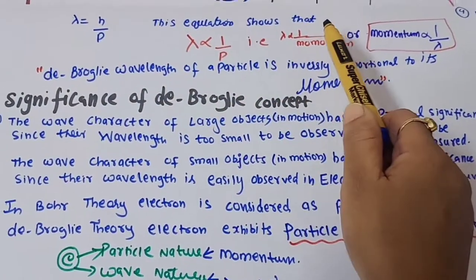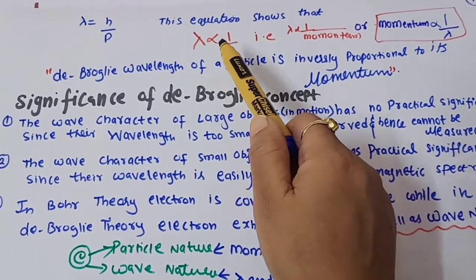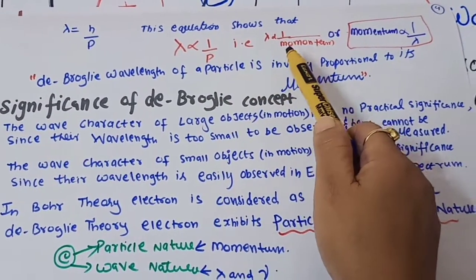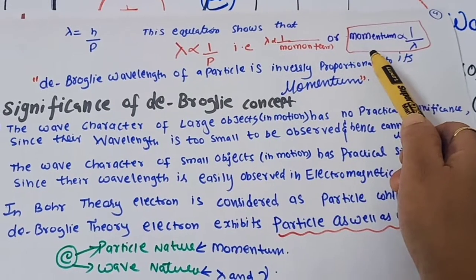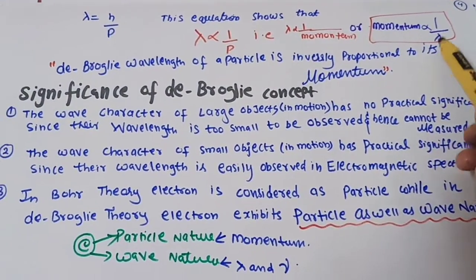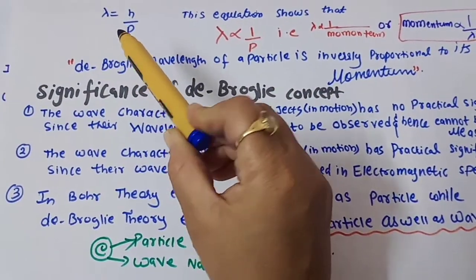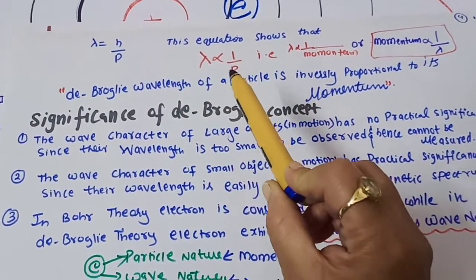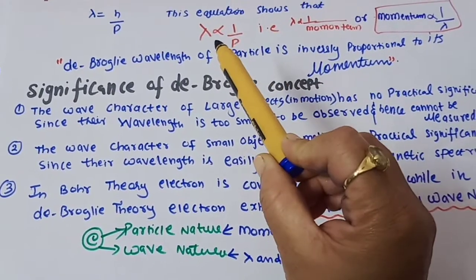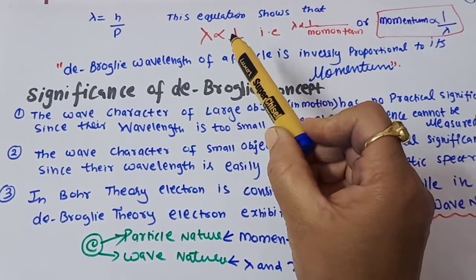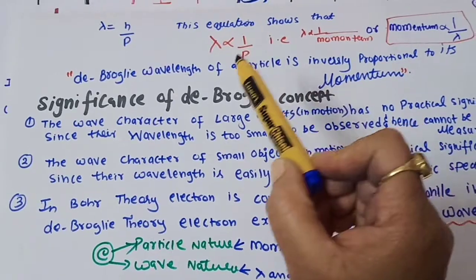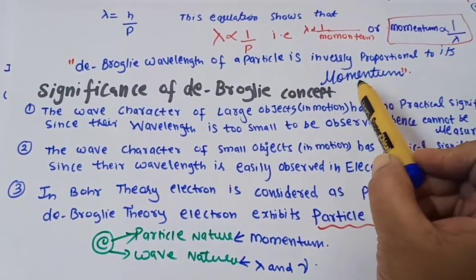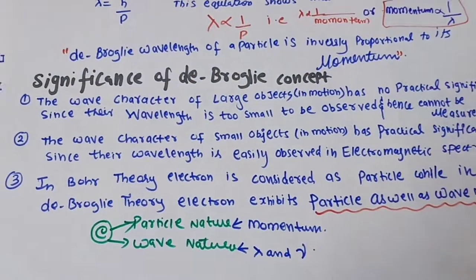This equation shows that lambda is inversely proportional to the momentum, or momentum is inversely proportional to the wavelength. This lambda is our wavelength only. So they have an inverse relation. What it says is that if lambda increases, the momentum will be less. And so the de Broglie wavelength of a particle is inversely proportional to its momentum. I hope this equation is clear.